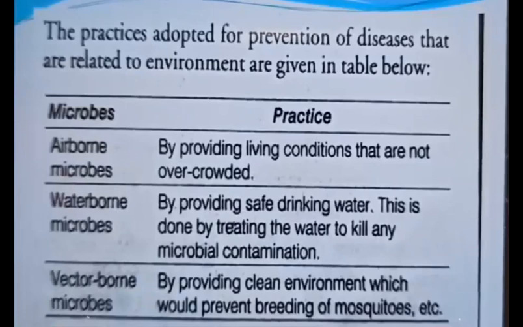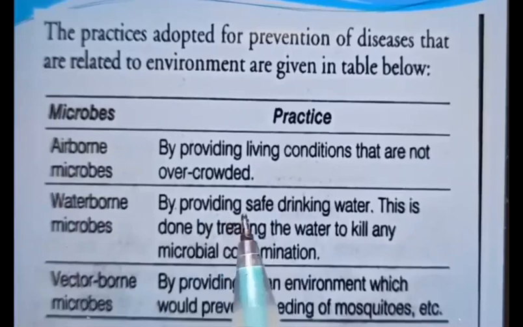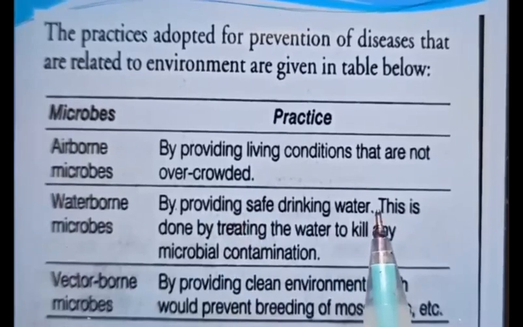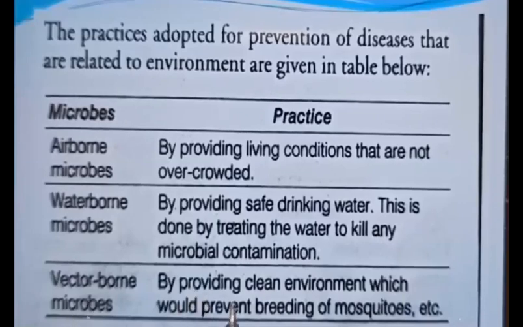Third one is vector-borne diseases, like mosquitoes spreading malaria. Vector-borne diseases can also be prevented by providing clean environment, which would prevent the breeding of mosquitoes. So these are the common practices that are adopted for the prevention of airborne, waterborne and vector-borne diseases. So these are all coming under the general ways or general principles of prevention. Now we go over to some specific ways.